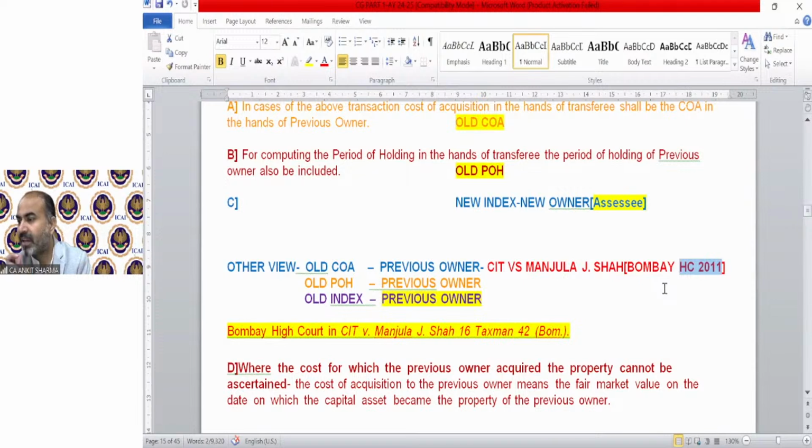Next is Mr. Sankaran, asking: if in the question both indexes are given, we can solve as per Manjula J. Shah; if not given in the question paper, then the working will be as per present law. Am I correct, sir? It is possible, but in the examination, both previous year indexes will be given, as per the assessee's purchase year and as per the previous owner. And in that situation, we have to solve it both ways. Okay.